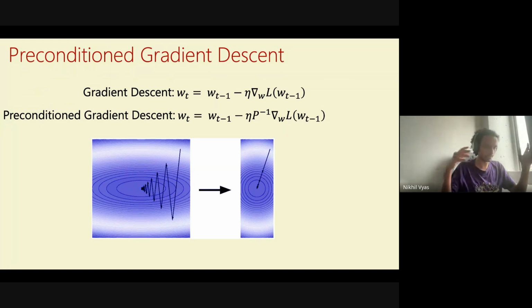That's what most of these optimizers, including Adam and Shampoo, are trying to do. They try to flatten the space, make it isotropic, make it look less elliptical, so that our gradients point towards the minima as compared to before.